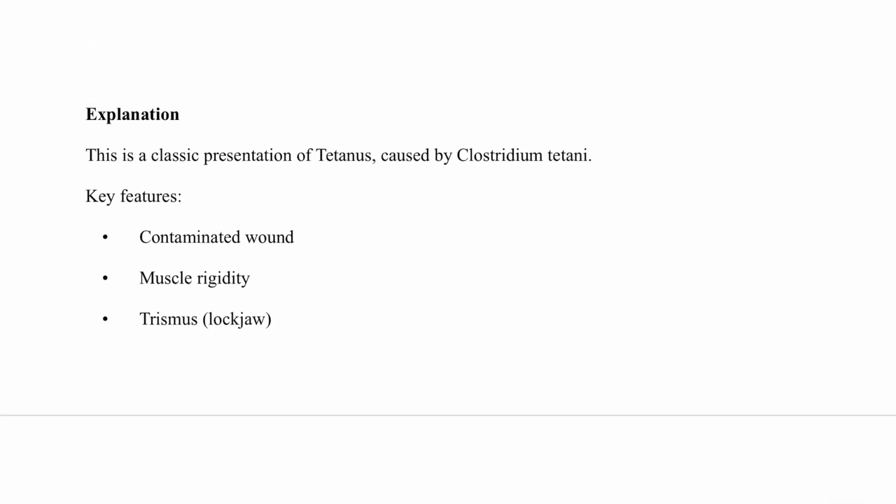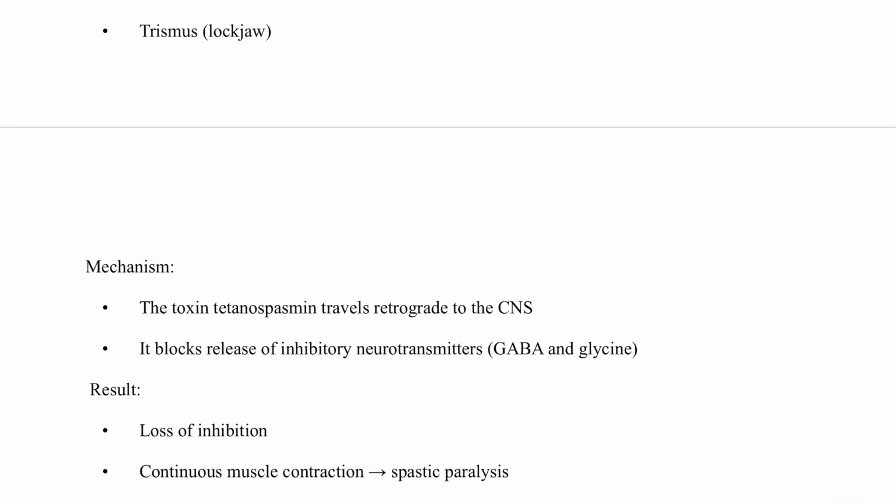So the organism here is Clostridium tetani. The presentation of tetanus is by a contaminated wound, and the patient is having muscle rigidity along with trismus. So the mechanism is that the toxin, tetanospasmin, travels retrogradely to the CNS. From the entry wound, it travels to the spinal cord retrogradely, and it blocks the release of inhibitory neurotransmitters, that is GABA and glycine.